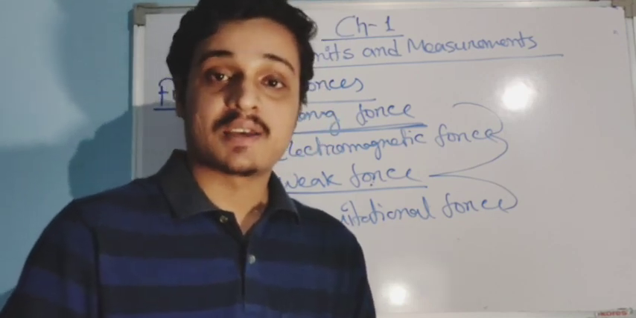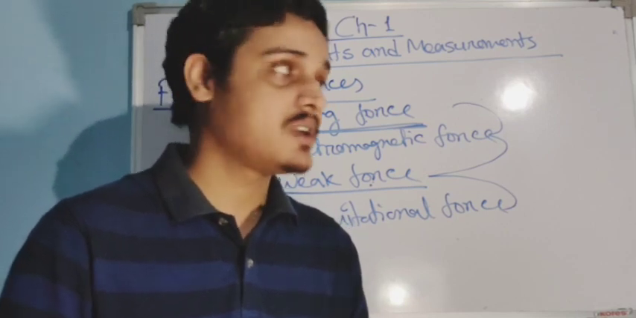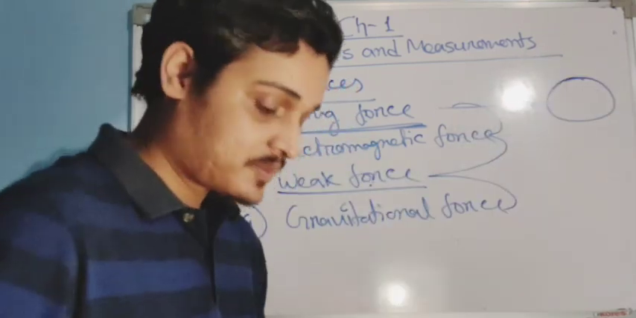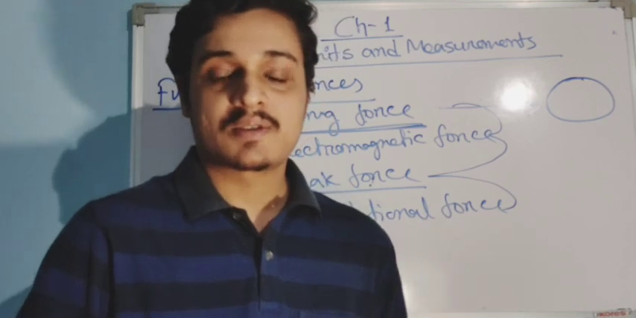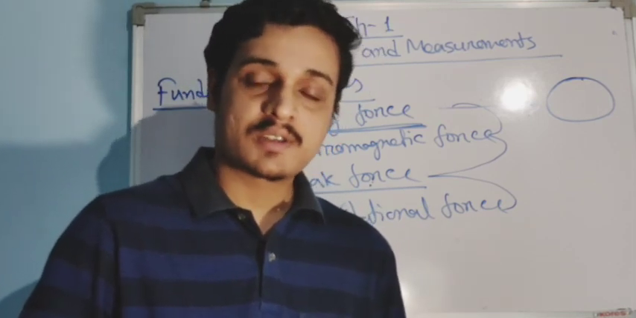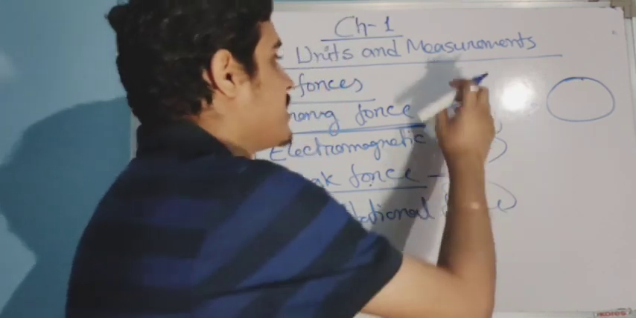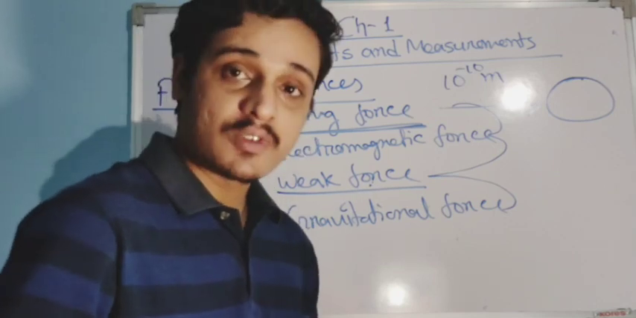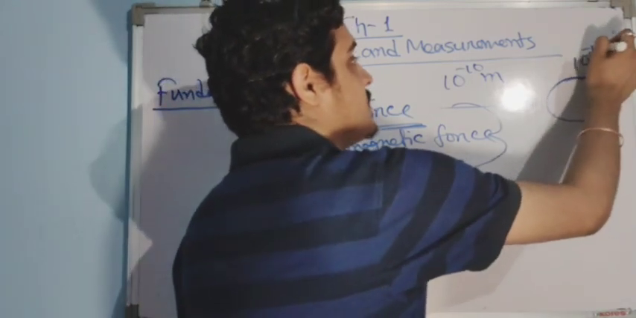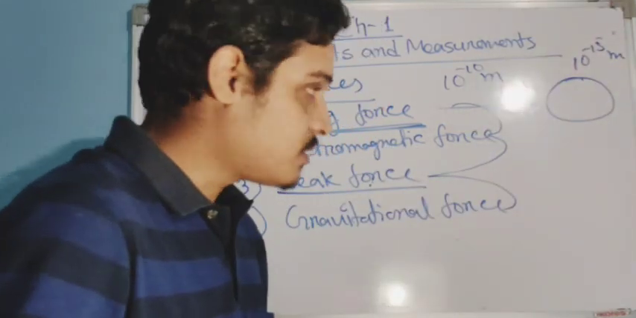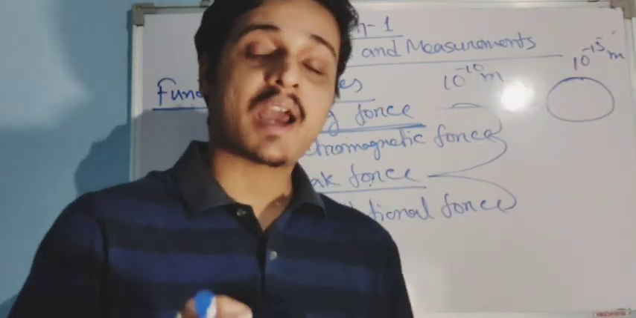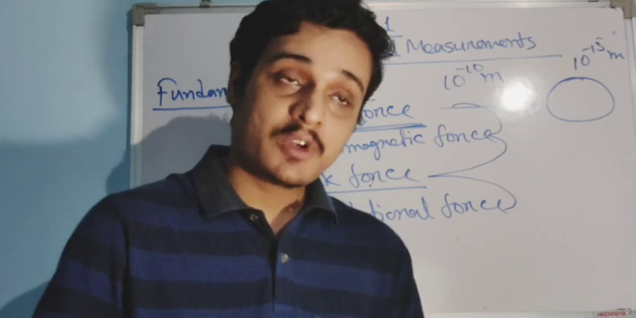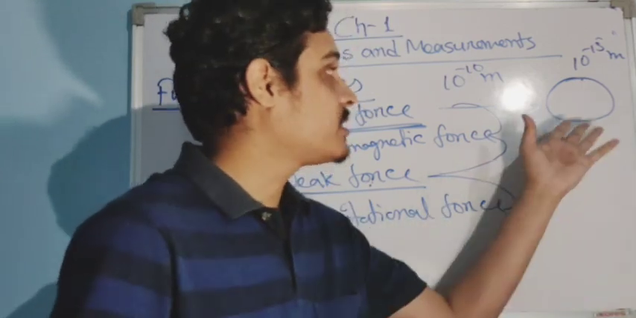Strong force actually lies inside the nucleus of an atom. First of all, you know the size of the atom: it is 10 to the power minus 10 meter. And the size of the nucleus is 10 to the power minus 15 meter. So you can say the nucleus is 1 lakh times smaller than the atom. It is so small that we cannot even see an atom properly, and we are talking about the nucleus.